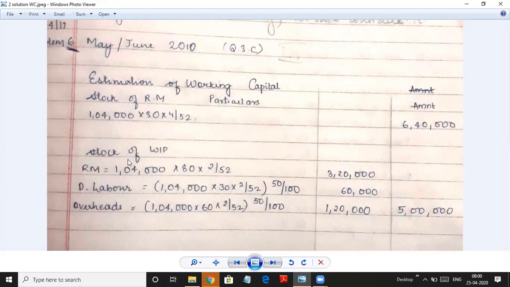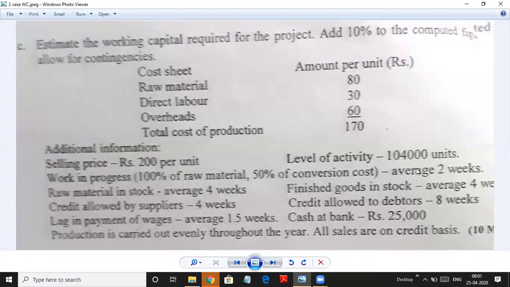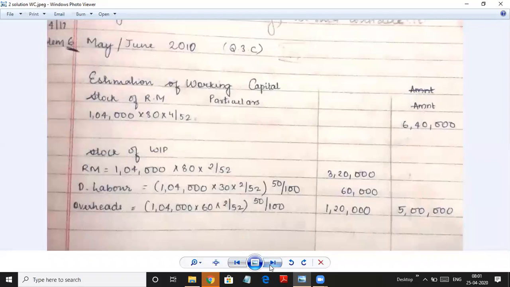Stock of work in progress, we have to take all the costs. So raw material 1,04,000 units into 80 rupees is the cost, and work in progress remains in stock for 2 weeks. Here it's given work in process average of 2 weeks. So raw material we take full 3,20,000. Direct labor 1,04,000 into per unit the cost is 30 rupees into 2 by 52. This is the total cost of direct labor, but we have to take only 50% because we are in conversion half stage, we are in work in process. So it comes to 60,000.